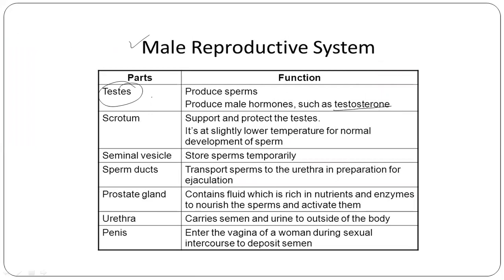I have told you at the start of this chapter that you are going to come across a lot of hormones involved in the reproductive process. Whether it is from the menstrual cycle, then the formation of sperms, or the fertilization process, then insemination, then the embryo attaching to the endometrium wall of the uterus, that is implantation.